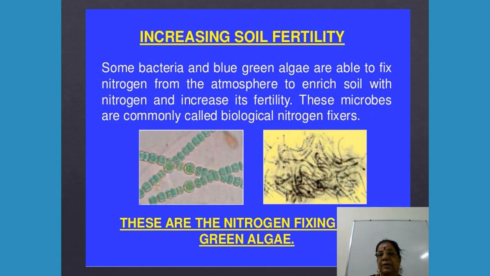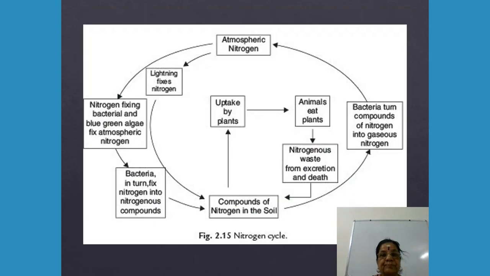The next one is the nitrogen cycle. What does the nitrogen cycle say? As I said, plants cannot absorb nitrogen on their own. They can take nitrogen from the atmosphere only in the form of nitrites and nitrates. So this nitrogen fixation is called the nitrogen cycle.